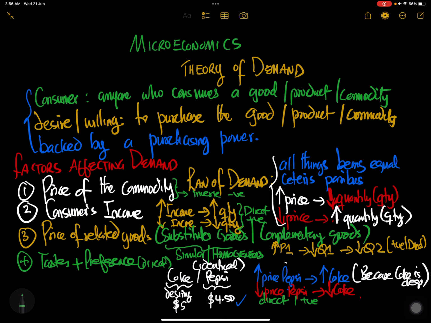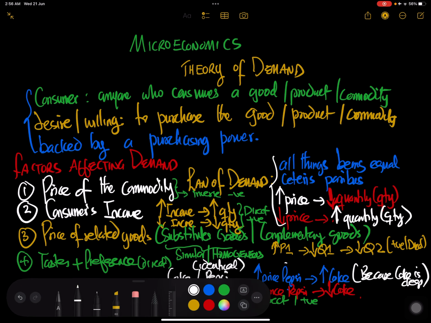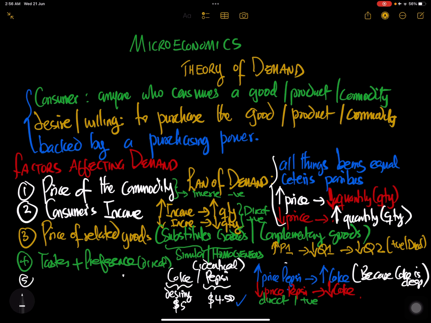Another one is the number of consumers in the market. That means population. Imagine you have a high population. If the population is high, people consume more, and that is also a direct relationship.